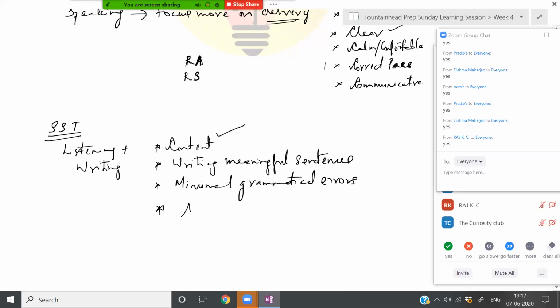Avoid writing run-on sentences. What do you mean by run-on sentences? Run-on sentences are those sentences which never seem to end. Sometimes test takers just keep on writing. There won't be any stop or anything. Now for the template, I'm coming to that. I'll take you through all these question types, the strategies, and everything in detail. So this is just a summary of retell lecture and summarize spoken text. So is this clear to all of you? Yes, no?